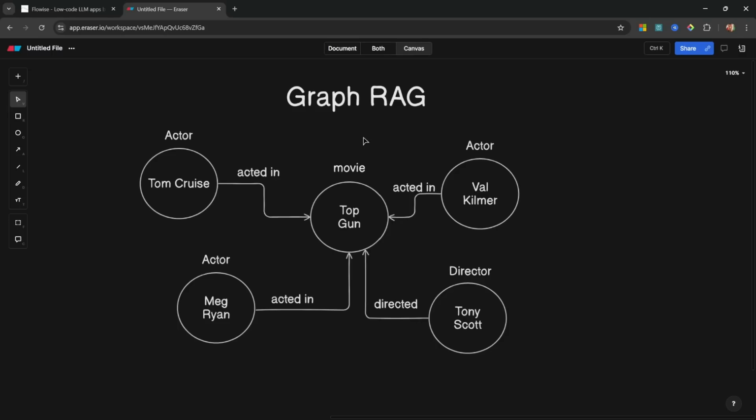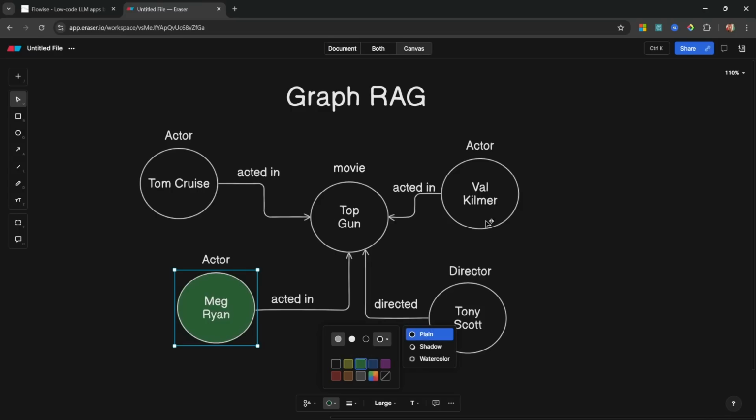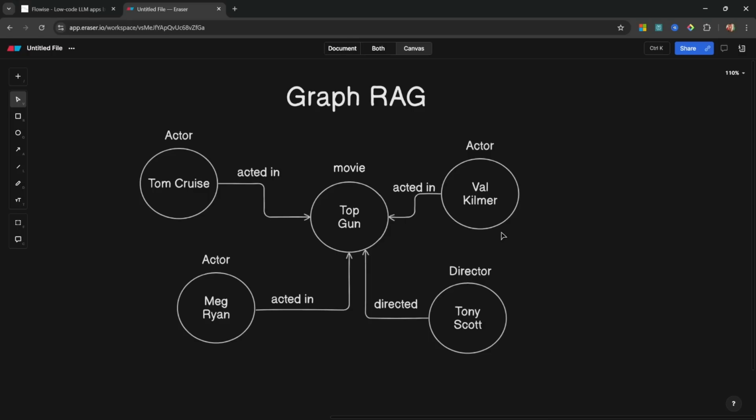So what we could do now is ask a question like, who acted in Top Gun? And this database will return data based on these relationships. So it will tell us that the following people acted in Top Gun: Tom Cruise, Meg Ryan, and Val Kilmer. So this is a very direct relationship. We could also ask for indirect relationships as well. For example, who acted with Tom Cruise? And based on this loosely coupled relationship, we will get the results Meg Ryan and Val Kilmer. Or we can ask things like how many people acted in Top Gun, and the database will be able to count 1, 2, and 3 and return that result.